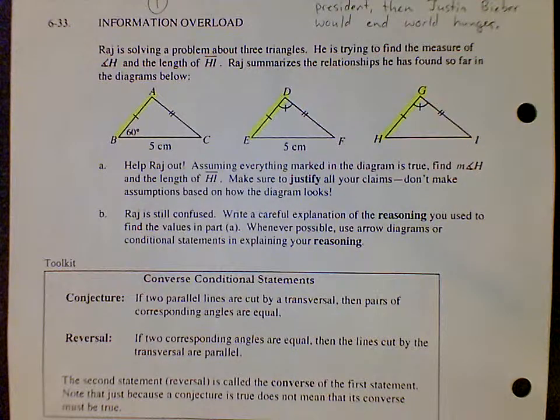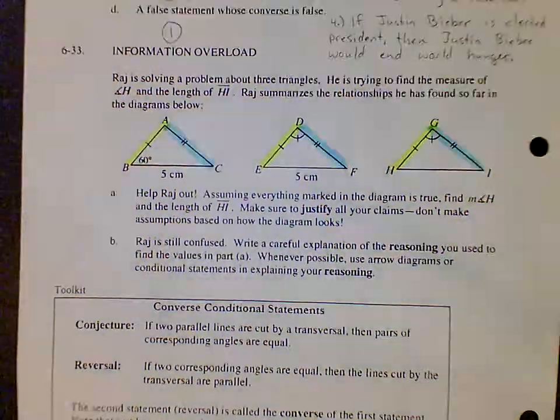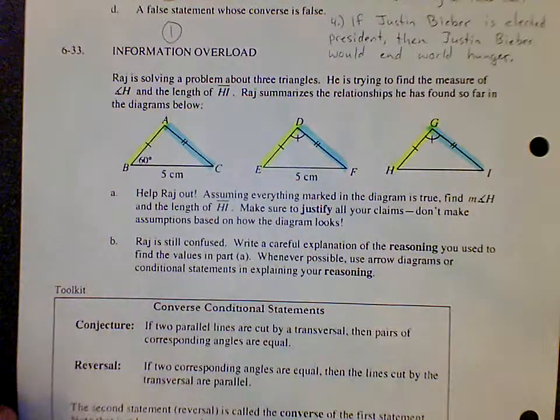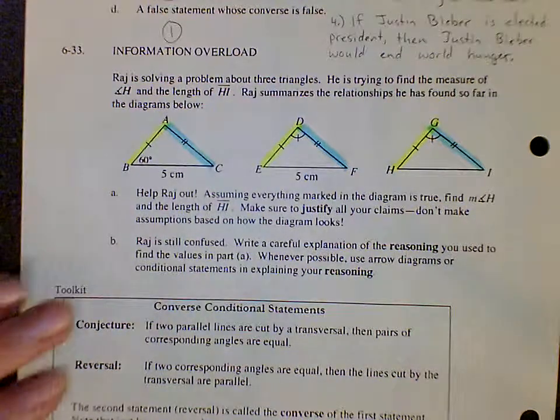Let's continue with the sides. We know AC is congruent to DF, which is congruent to GI, because they all have 2 tick marks. And continuing with the sides, we know BC is congruent to EF, because they are both 5 centimeters, so we know they're both the same.